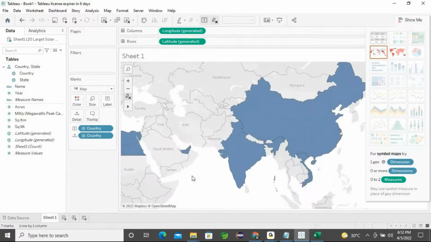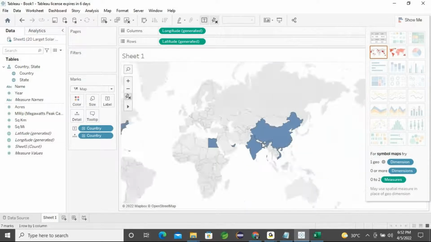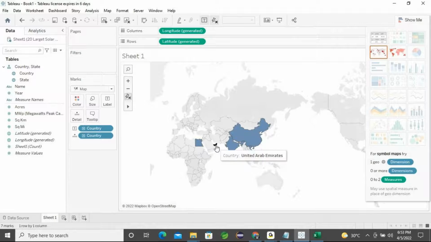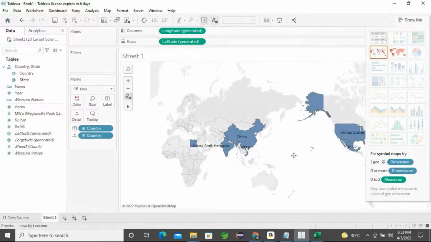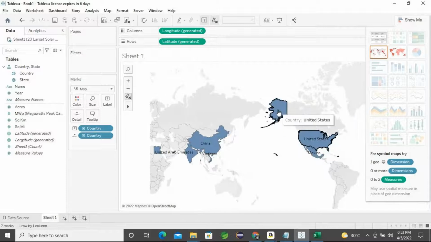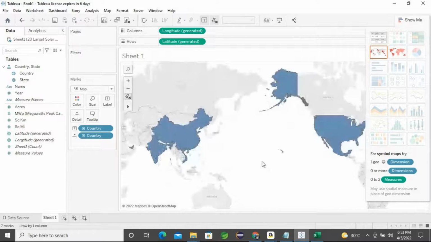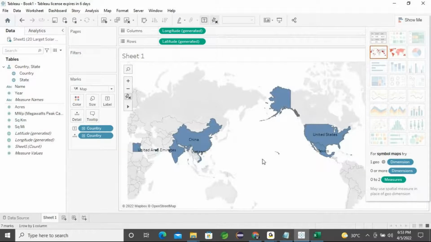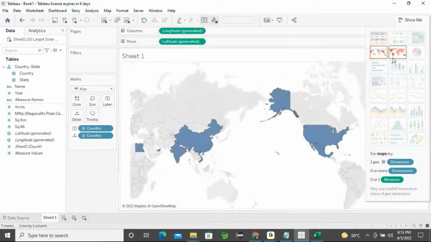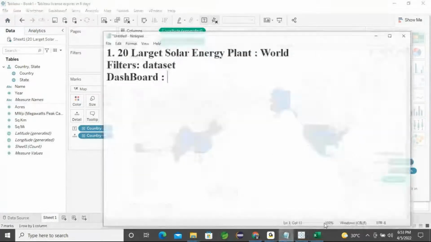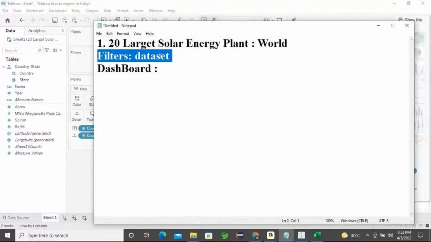If I zoom, I can see the United Arab Emirates, Egypt and India, China and Vietnam, and some others if there are any. Here I can also find the United States, Mexico, and a few more countries. Okay, fine. So in this chart, I couldn't make the format clear. What I want is to filter the data set to the location India.